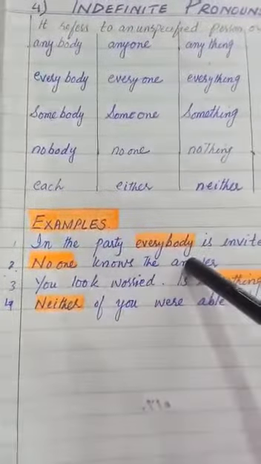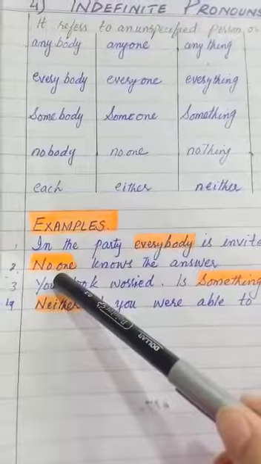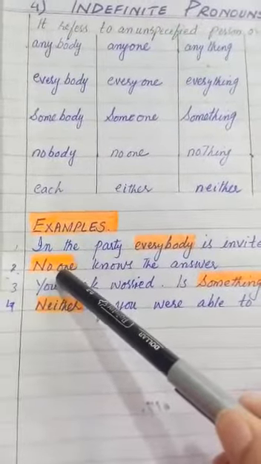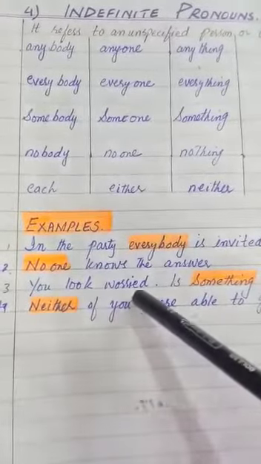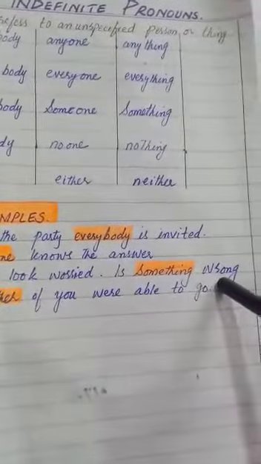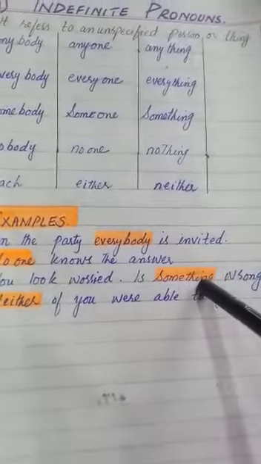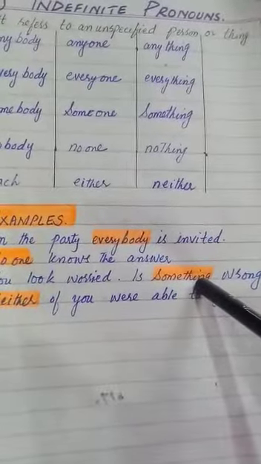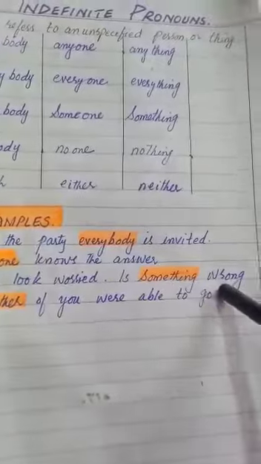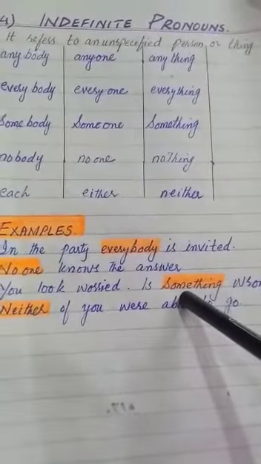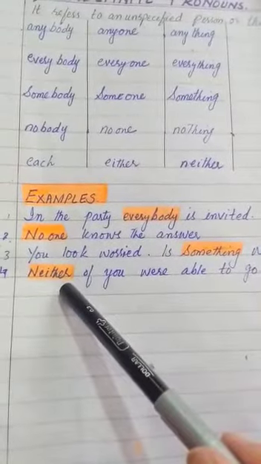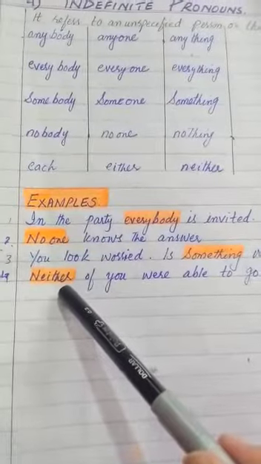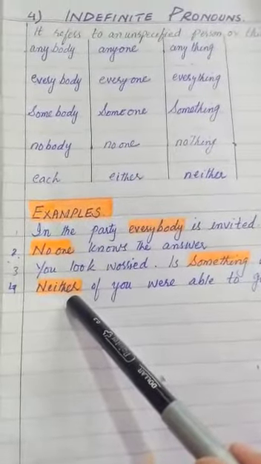No one knows the answer. Here again, we don't know the exact person. So no one is used as pronoun, and that pronoun is indefinite pronoun. You look worried. Is something wrong? That something is not specified. We don't know what exact thing. That's why in "is something wrong," that something is indefinite pronoun. Similarly, neither of you were able to go. Again, neither is used for unspecified persons. We don't know, that's why that is indefinite pronoun.